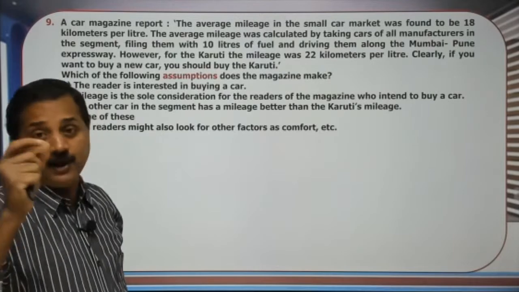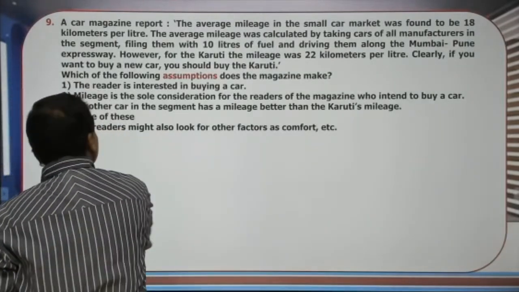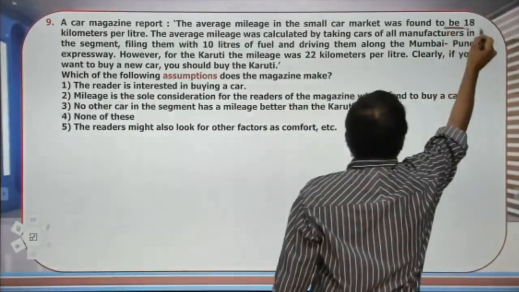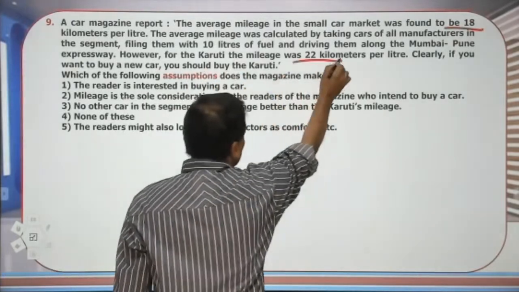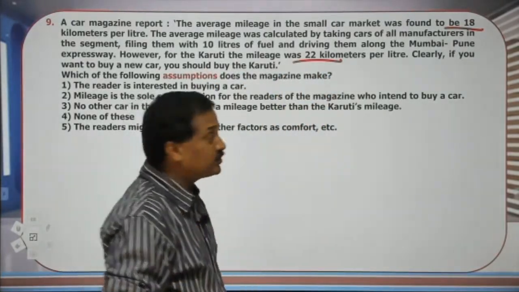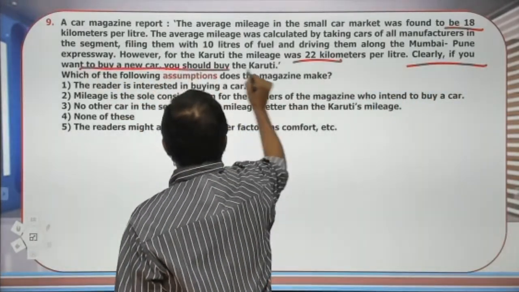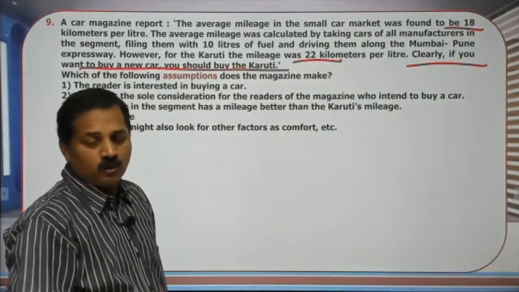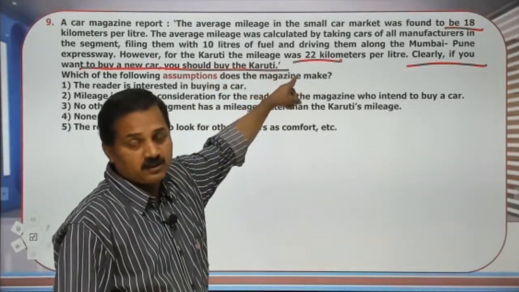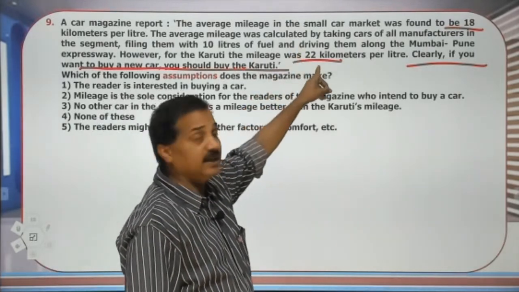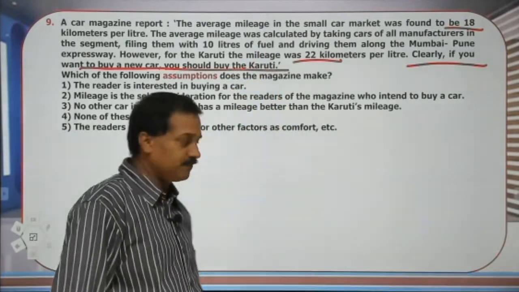But for Karudi, another car, it is 22 kilometers per litre. Average is 18. But for this particular brand, it is 22. Then he continues to say, clearly, if you want to buy a new car, you should buy this one. What is his argument? The average is much better, 18 and here it is 22. So you should buy the car with 22 kilometers.